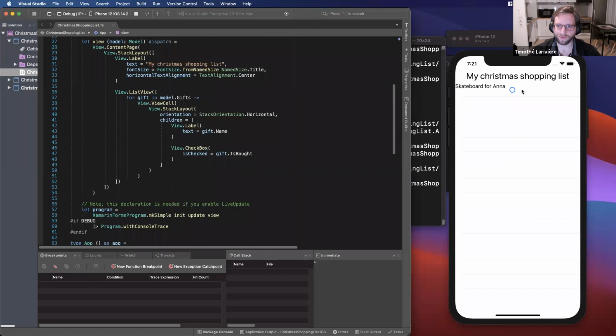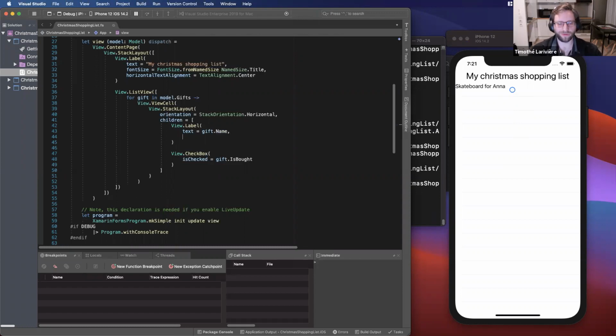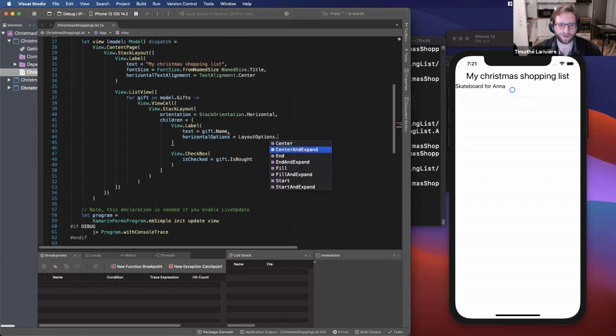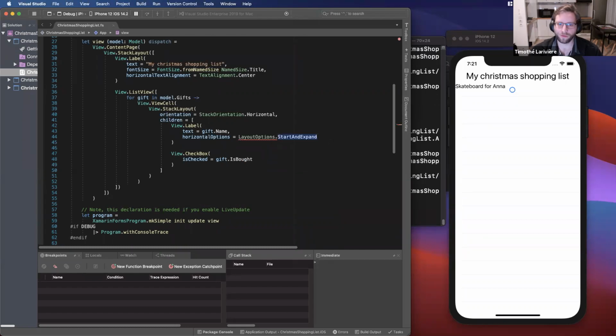So that's great, but I want my checkbox to be on the right. For that, in Xamarin Forms, I need to use the layout option. So here I want it to be a horizontal option. Here I want my label to be start and expand. Yes, that one. The start will say that it will be on the left of my layout.